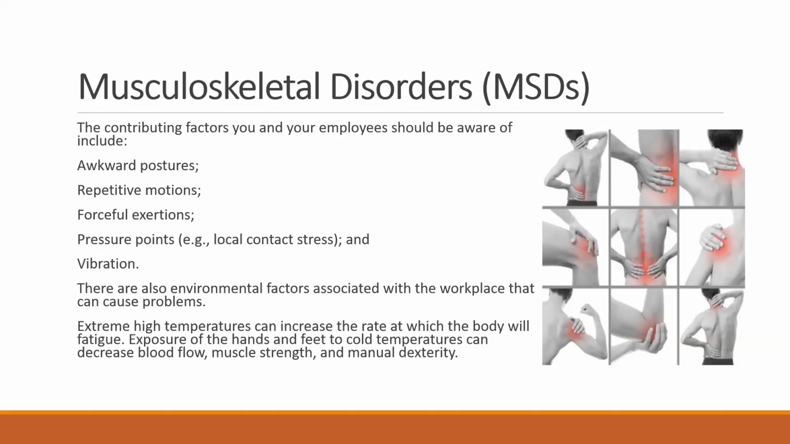There are also environmental factors associated with the workplace that can cause problems. For example, extreme high temperature, and cold temperature can decrease blood flow, muscle strength, and manual dexterity. What is manual dexterity? Can anyone have an idea about manual dexterity? It means that you will not be able to carry something. Sometimes, have you seen old people? They cannot hold the spoon, right? They cannot hold the cups. The grip will be very weak. So these kinds of problems are always possible. These are all MSDs.